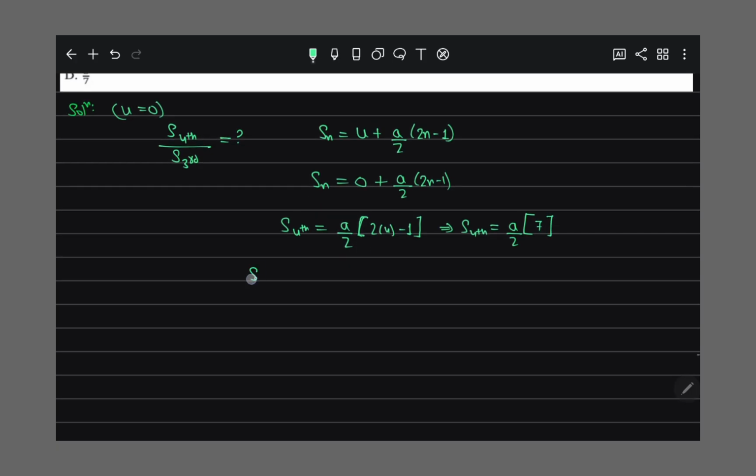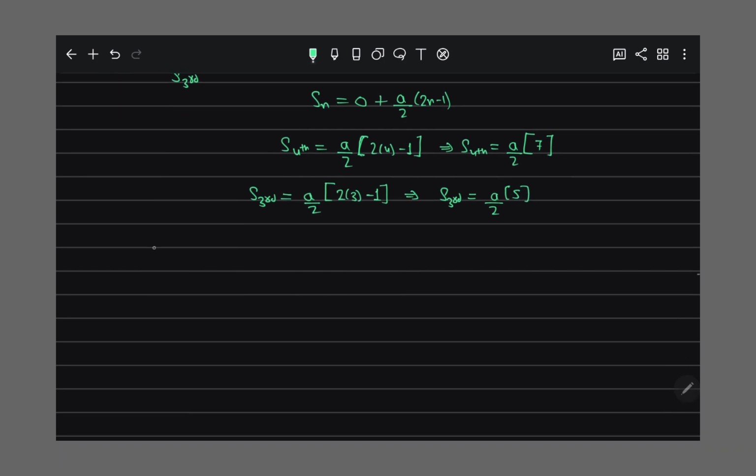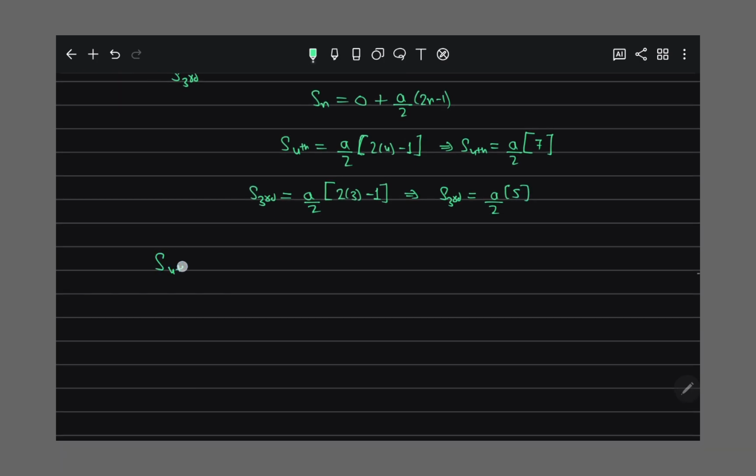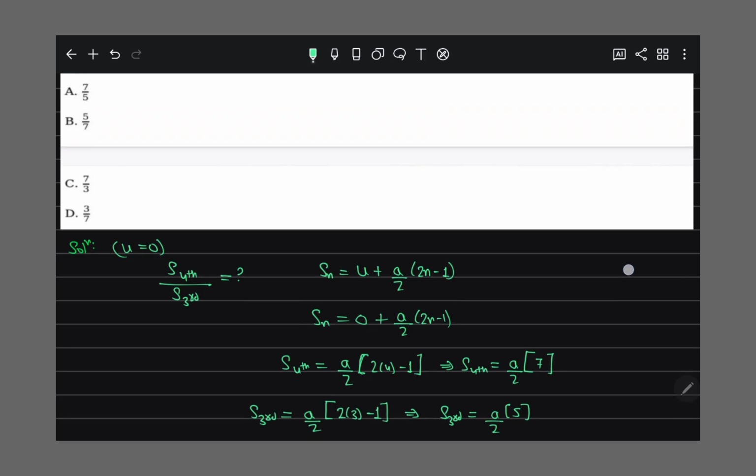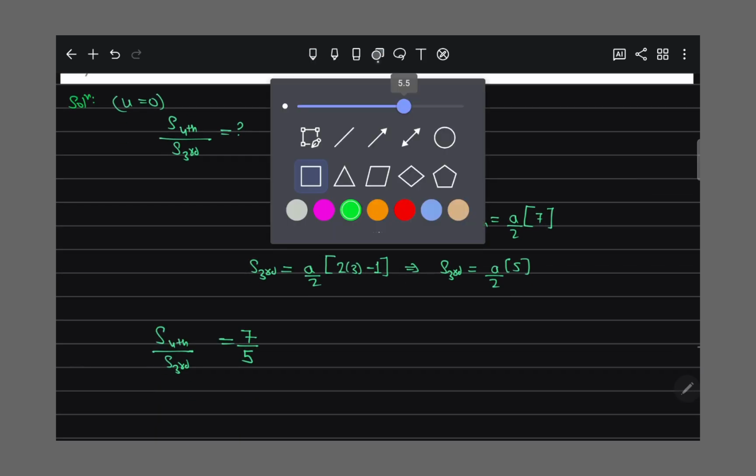Distance traveled in the 3rd second is a by 2 into 2 times 3 minus 1, so S3 is equal to a by 2 into 6 minus 1, that is 5. So the ratio of the distance traveled in the 4th to the 3rd is 7 by 5.